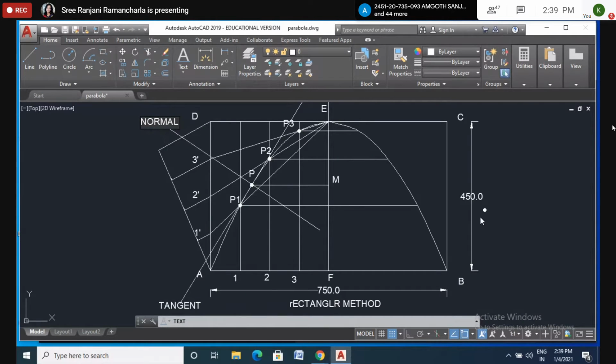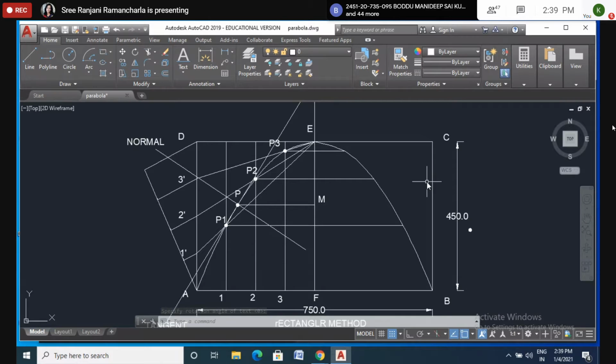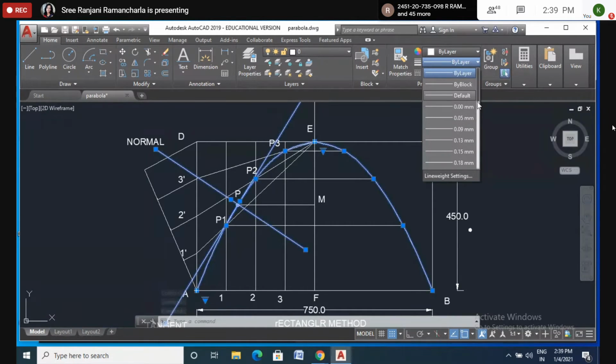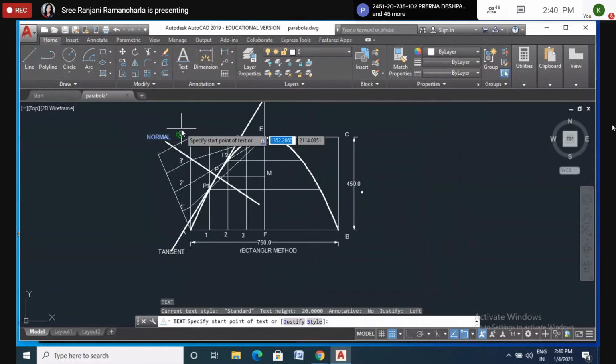Okay. Now, one more thing is here we have to show what drawings we have drawn. What are the elements here? The elements are parabola, tangent, and normal. Right. So here we have to make it a thick line. Make it a thick line by using an HB pencil. Before that, we draw with an H pencil. Now for thick lines, we use an HB pencil. Is it clear now?